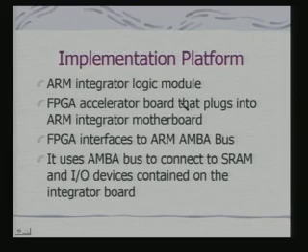So, how do you go for such an accelerated implementation? We can look at a possible implementation platform, and we are just looking at one example platform which is actually available commercially. In fact, this comes from ARM manufacturers. It is the ARM integrator logic module.